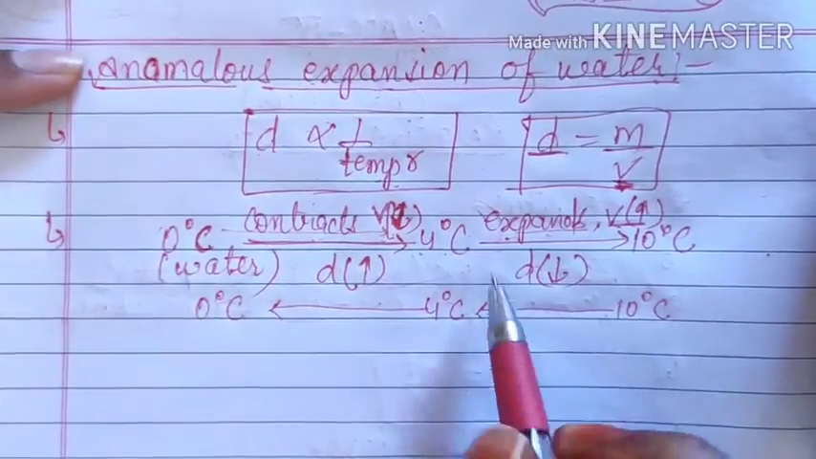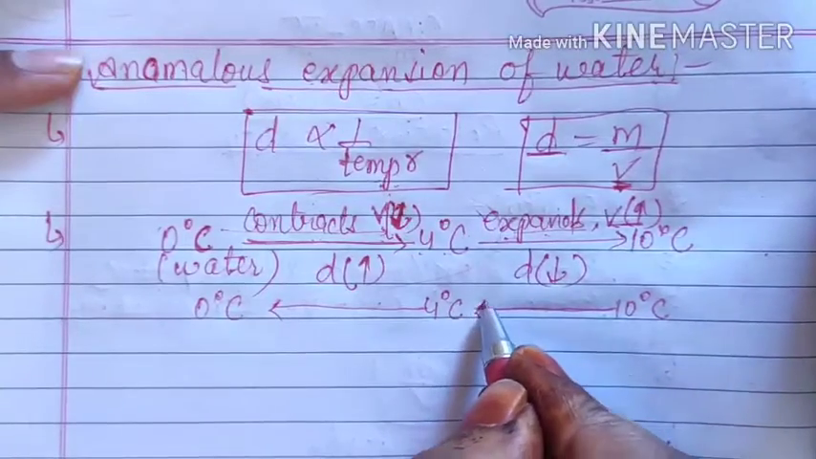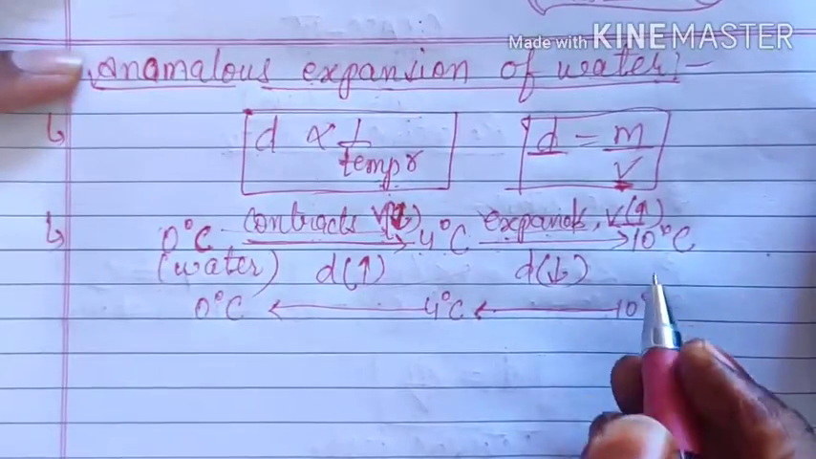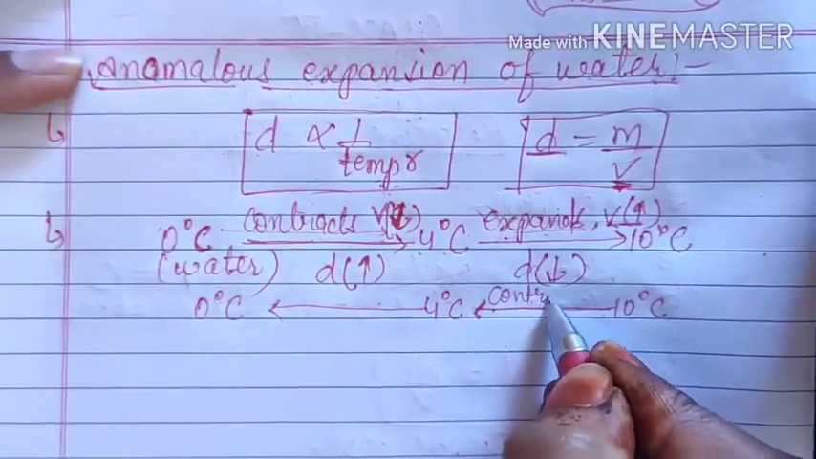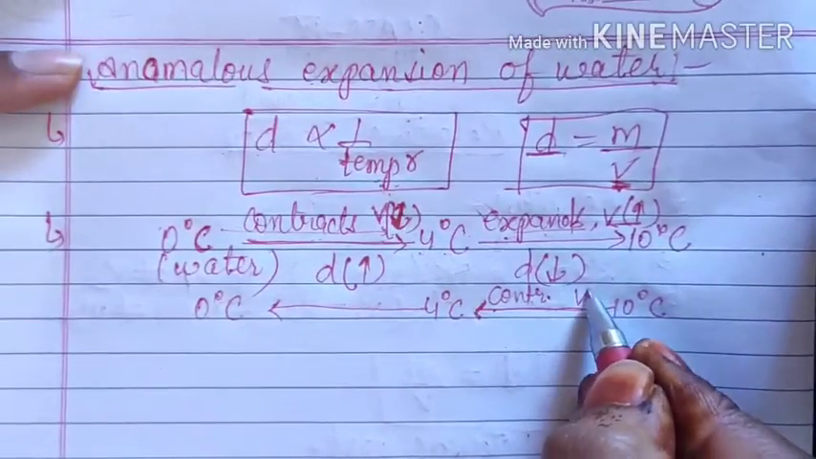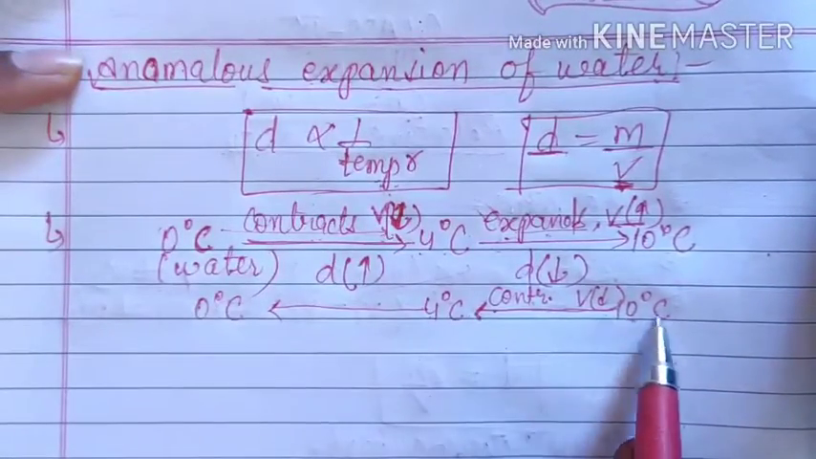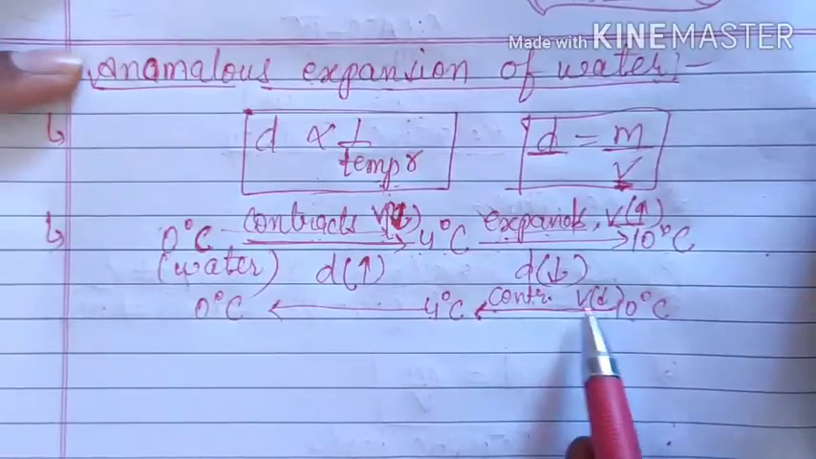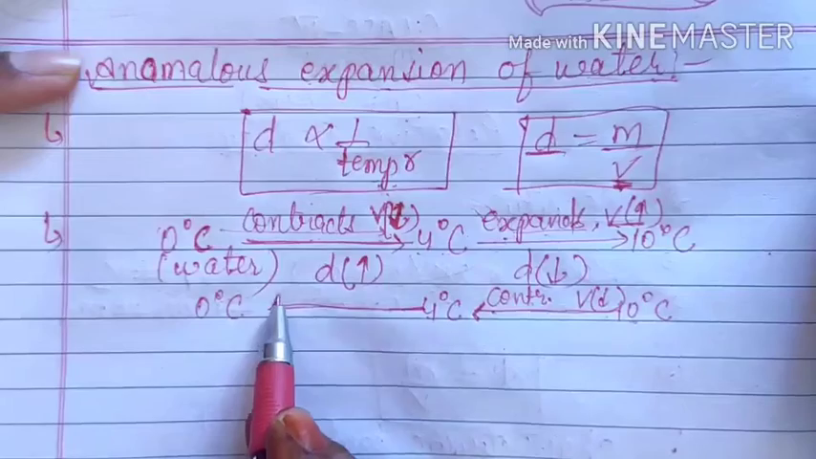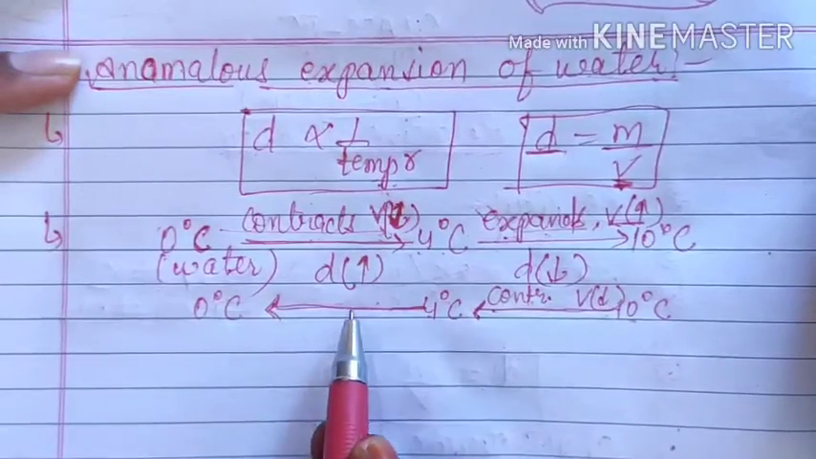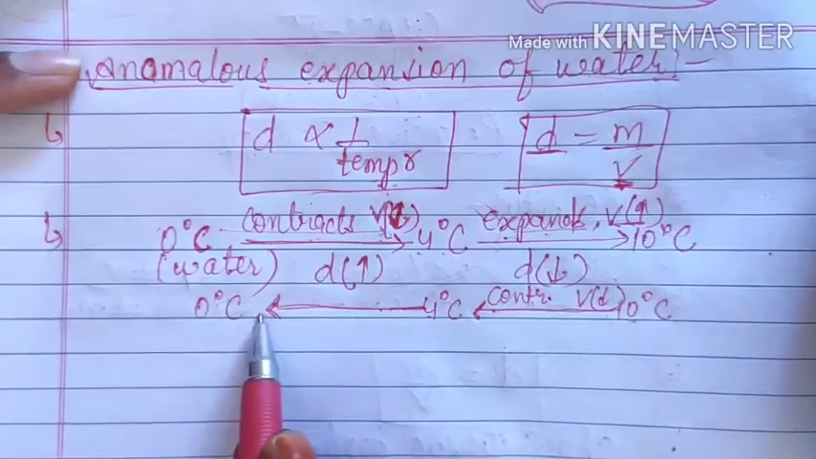Since you are cooling it, you are decreasing the temperature. So since you are decreasing the temperature, its volume should contract and decrease. Okay, so up to 4 degrees Celsius it's okay, it contracts and its volume decreases. Further, when you reach 4 to 0 degrees Celsius, here also it should contract and volume should decrease because the temperature is decreasing.